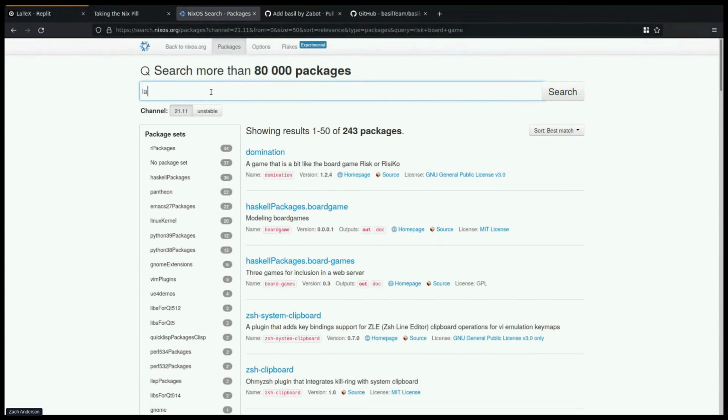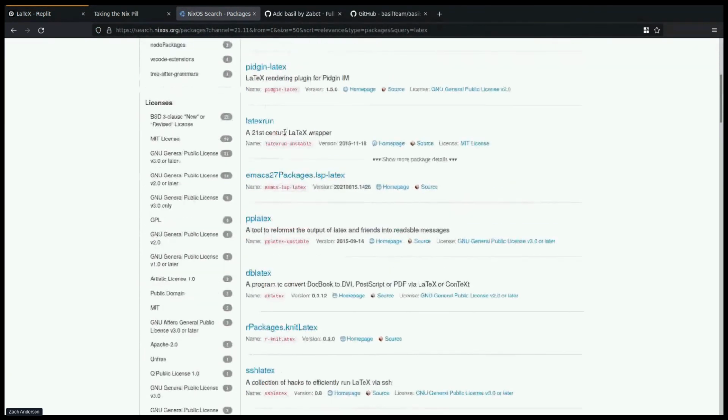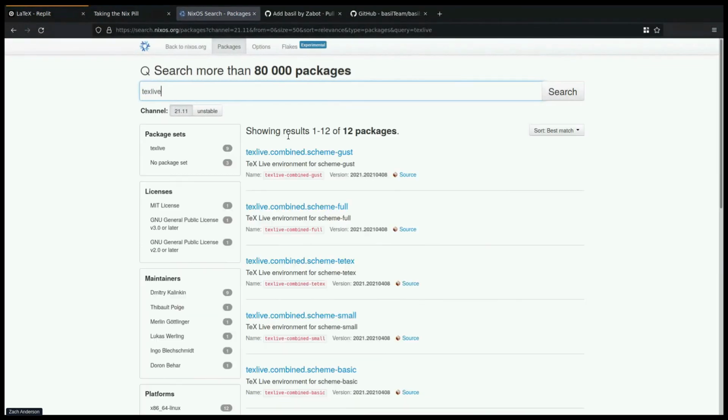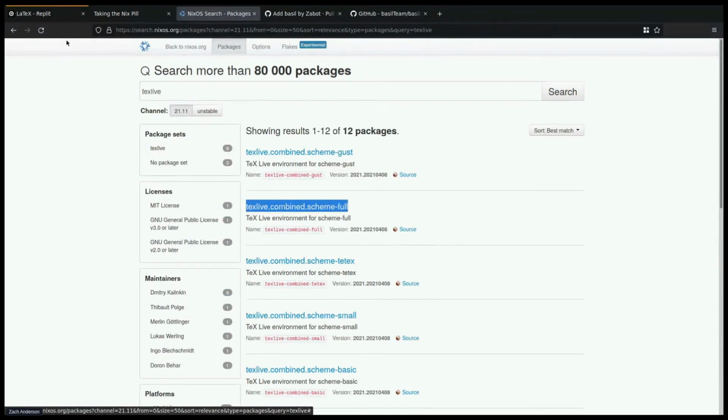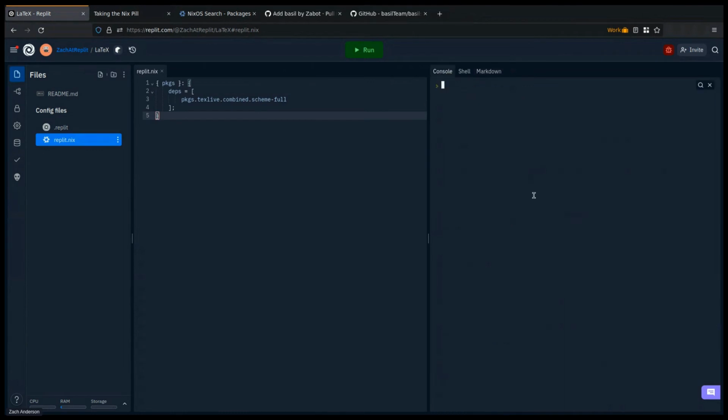We can actually go to our search page here, and we can search for LaTeX, and we'll find, actually, I think it's called TeX Live. Yeah, there we go. So this command is actually texlive.combined.scheme-full. So that's going to install all of the packages for TeX Live.